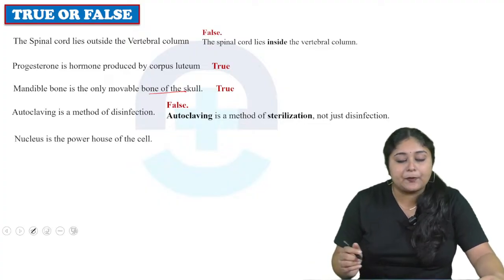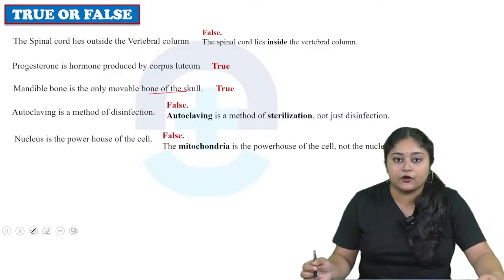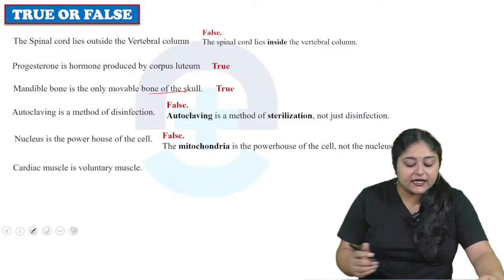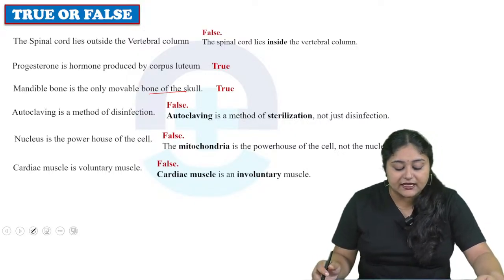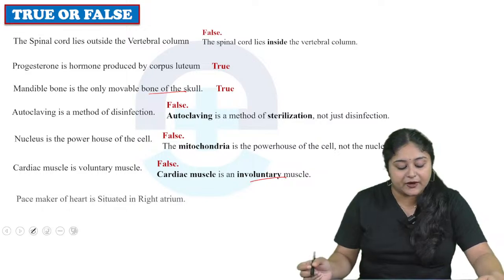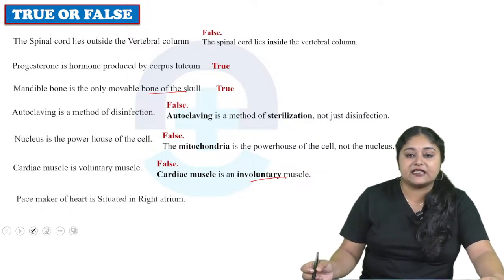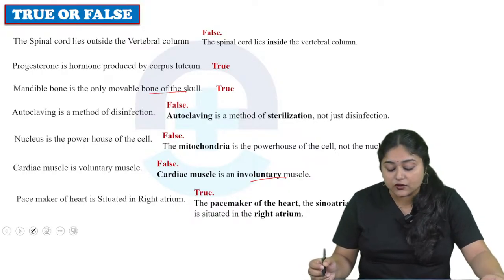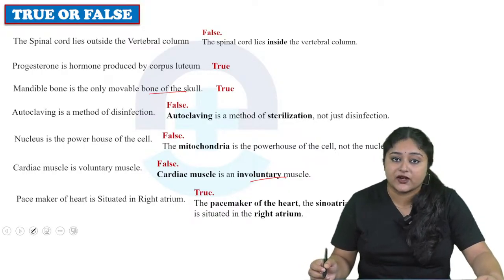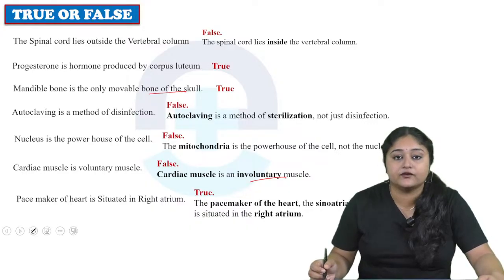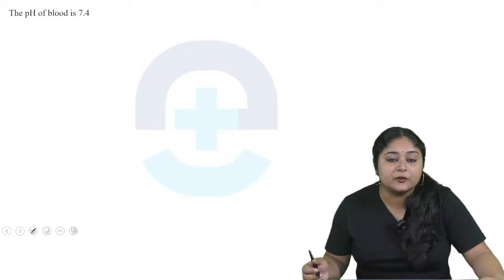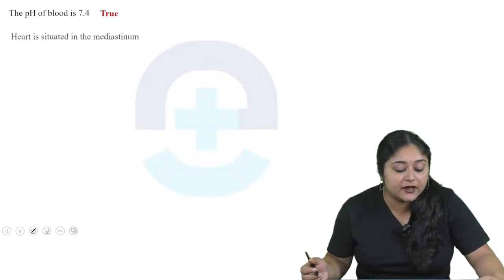Next, nucleus is a powerhouse of the cell. The answer is false. The powerhouse of the cell is known as the mitochondria. So the cardiac muscle is a voluntary muscle. The answer is false. It's an involuntary muscle. The pacemaker of the heart is situated in the right atrium. Yes, the statement is true. So the pacemaker is also known as the SA node or the sinoatrial node, which is present inside of the right atrium. Now come to the next question. The pH of the blood is 7.4. Yes, the statement is true.